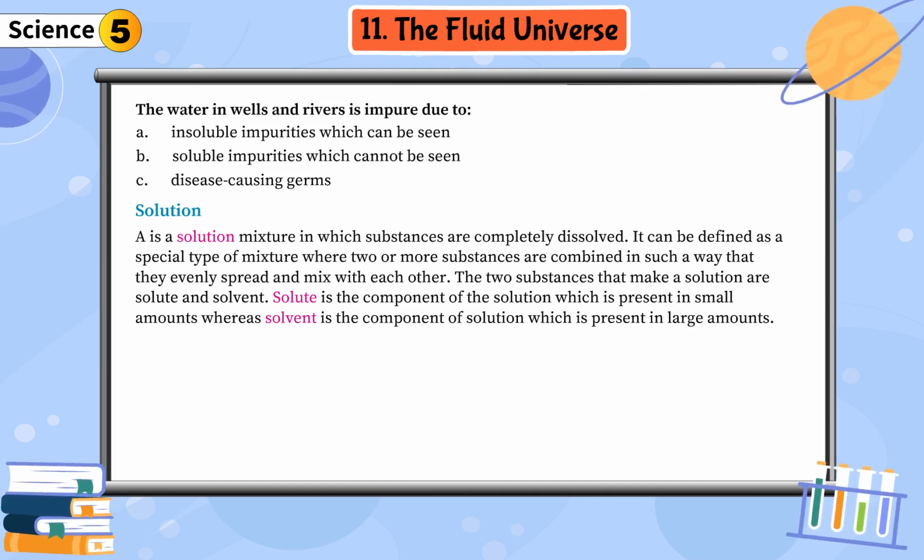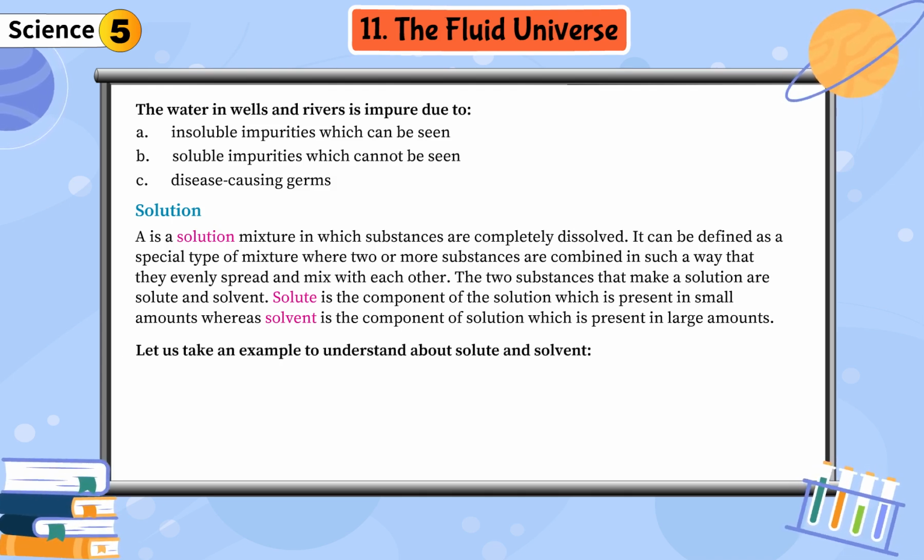It can be defined as a special type of mixture where two or more substances are combined in such a way that they evenly spread and mix with each other. The two substances that make a solution are solute and solvent. Solute is the component of the solution which is present in small amounts, whereas solvent is the component of the solution which is present in large amounts.